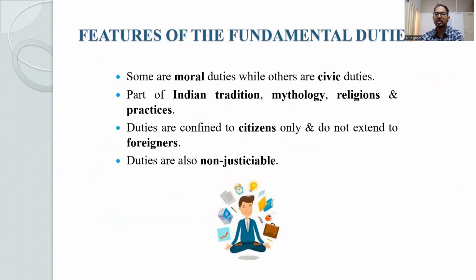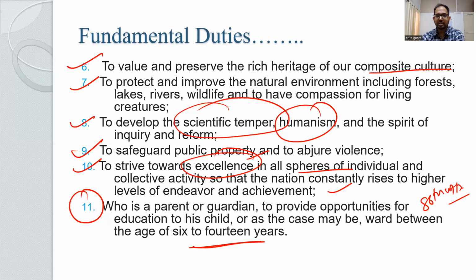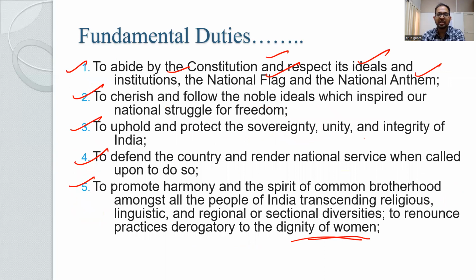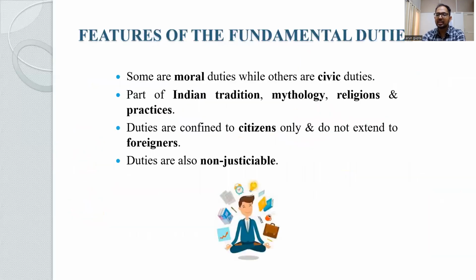Now we need to look into the features. What are the features? Some of these are moral duties, while others are civic duties. For example, to preserve the rich heritage and composite culture, this is a kind of moral duty, right? And to develop scientific temper, humanism, this is again a moral duty. But for a parent to provide education, this is a civic duty. To safeguard public property and abjure violence, this is again a civic duty. To abide by the Constitution, again a moral duty. So these are a blend of moral and civic duties.